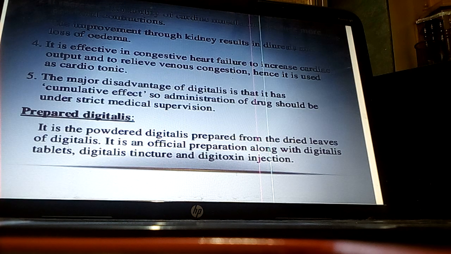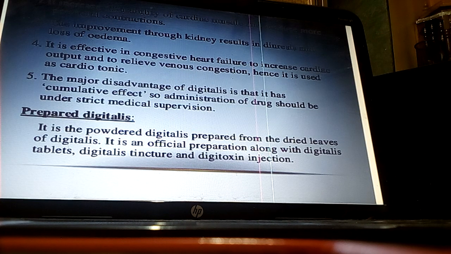Hence it is used as cardiotonic. The major disadvantage of digitalis is that it has cumulative effect, so administration of the drug should be under strict medical supervision. Now the preparations of digitalis.